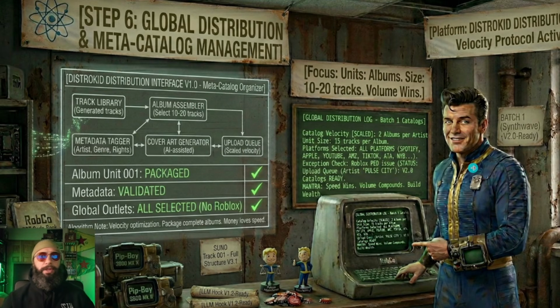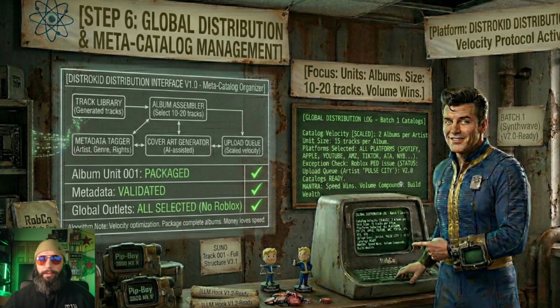Step 6, this is going to be our global distribution. We use DistroKid. It's going to send it everywhere. We're looking to do 2 albums per week, plus or minus, right? This can change. I'll do up to 3 to 5 on a lot of my artists, especially in the beginning.